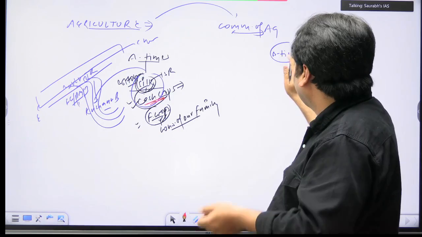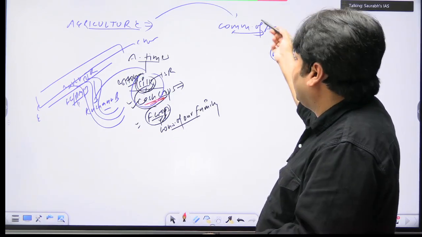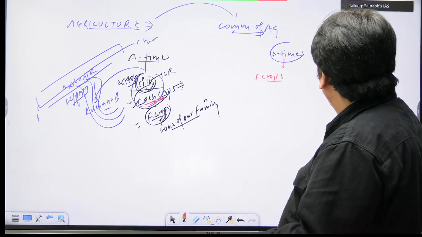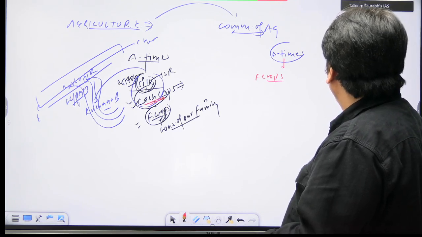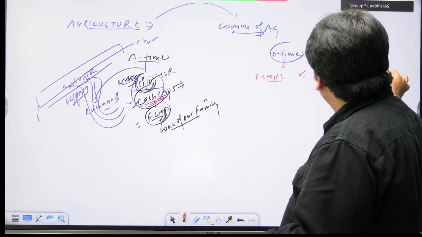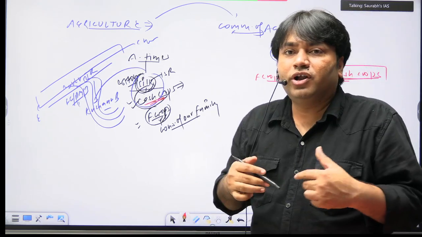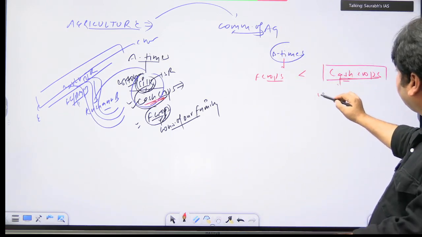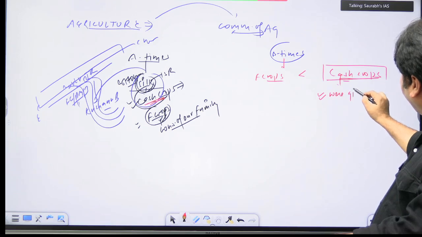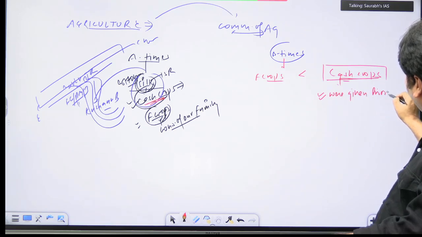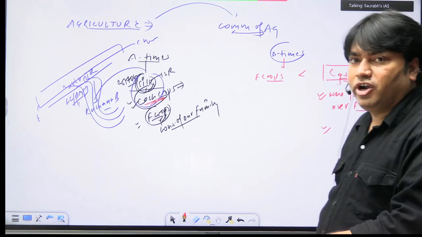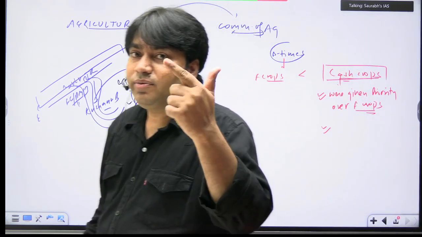Now when East India Company will come in British time, what will happen? A change. One is food crops, and on other side I am writing here cash crop. So here what will happen? Cash crop was given priority over food crop. That is point number one. So write this: cash crops were given priority over food crops.